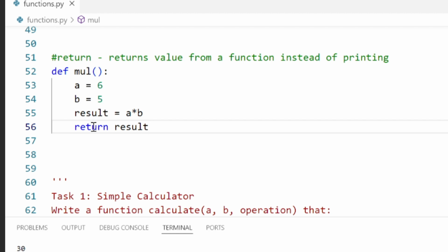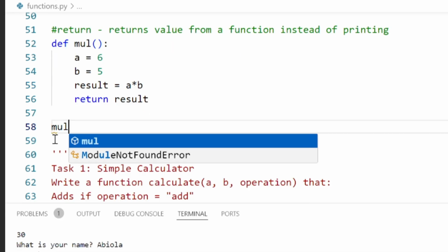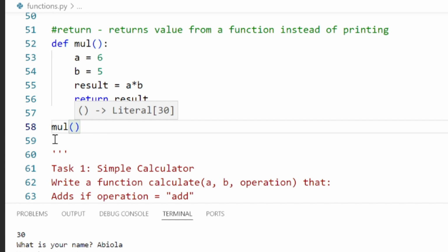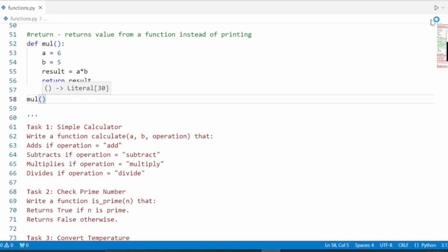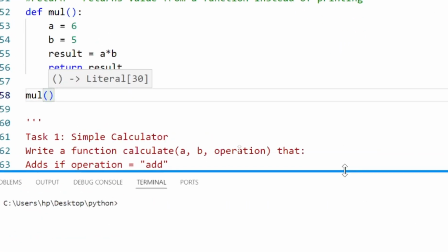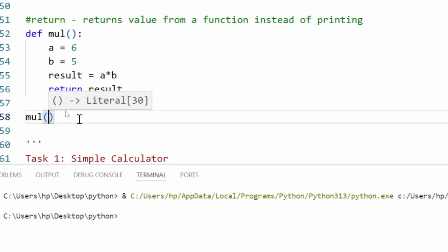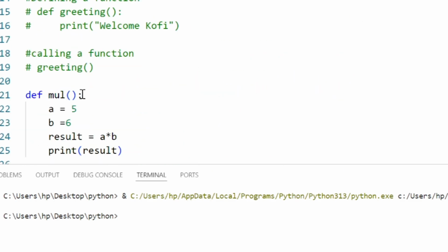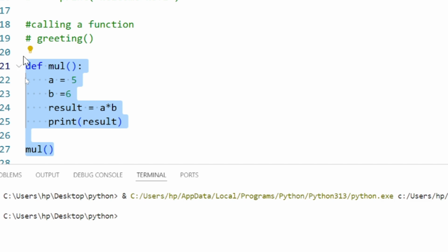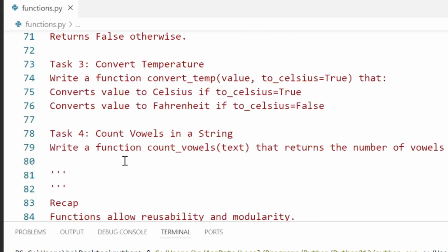The first one was print, but in this case we return a value. So after all the operations in the function are done, the results are returned. Store it in a variable. Previously we called it and it printed. Now we comment that out and run.